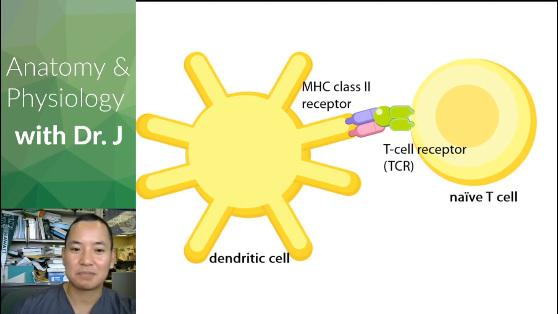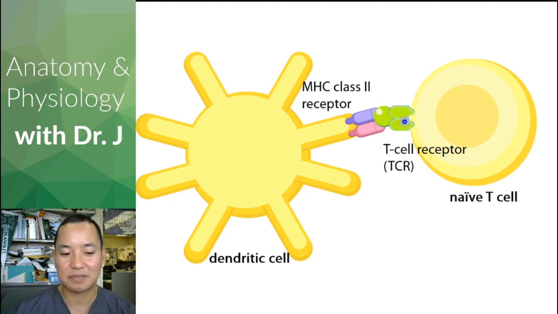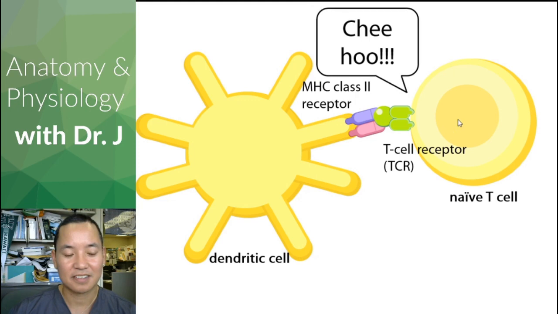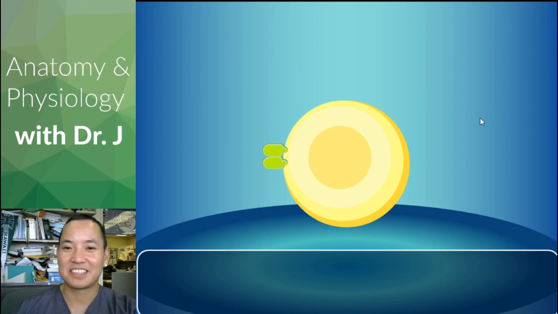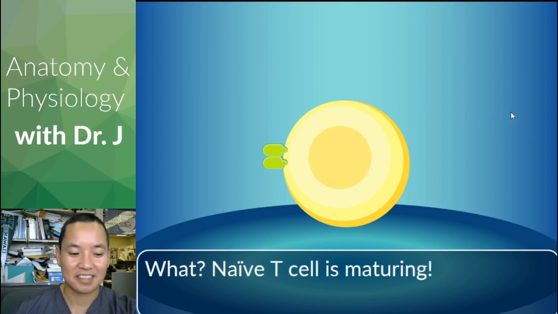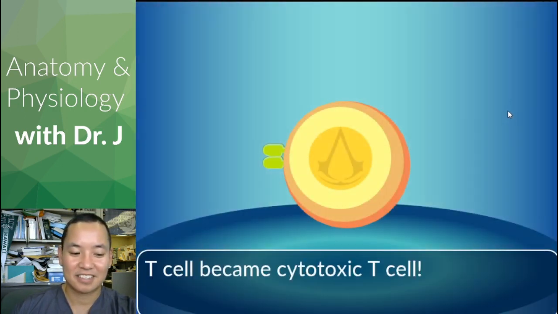So what's one possible fate? There's actually several things that can happen, but one thing that can happen when a naive T cell encounters a match, like we have here. So yeah, the naive T cell is really happy. Now it can finally graduate. Now it can finally be activated. So what's one thing naive T cells can do? Naive T cells can mature, and one thing that it can mature into is a cytotoxic T cell.